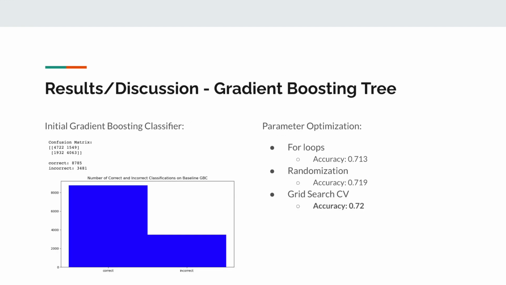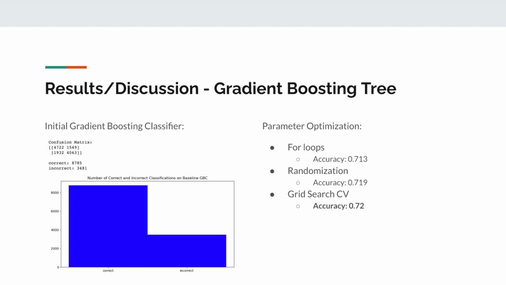In order to implement a gradient boosting tree on the PCA-reduced data, the gradient boosting classifier model from scikit-learn was used. We ran the gradient boosting classifier on the training data and got an accuracy of 0.724, then scored it on the test data and got an accuracy of 0.716. We created a confusion matrix and visualized the number of correct and incorrect classifications as seen on the left.